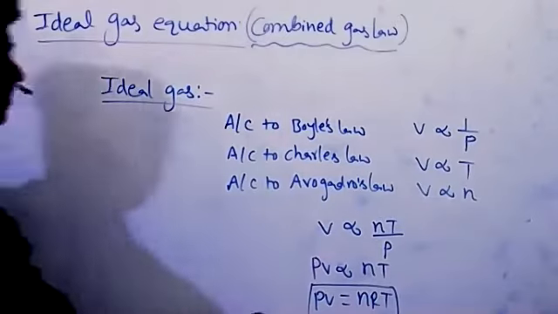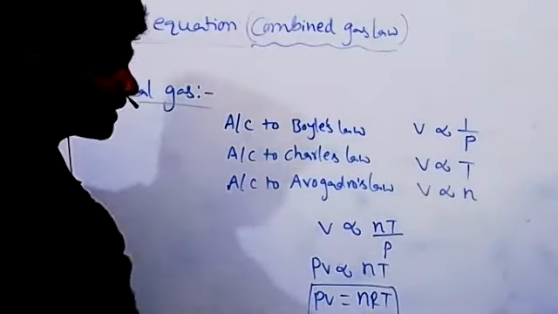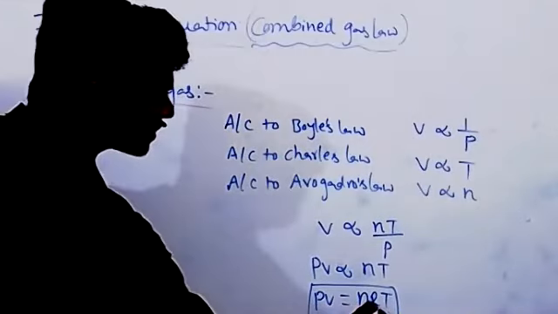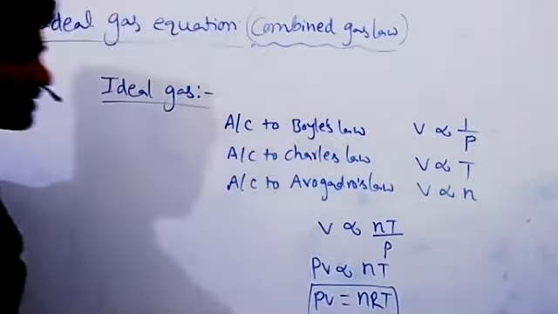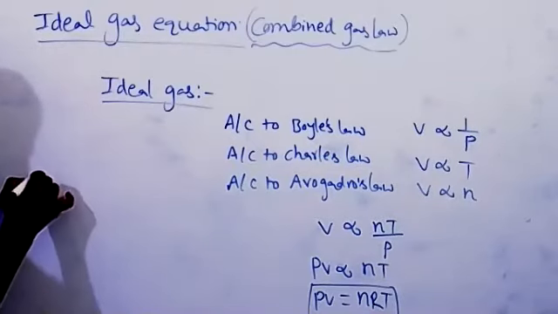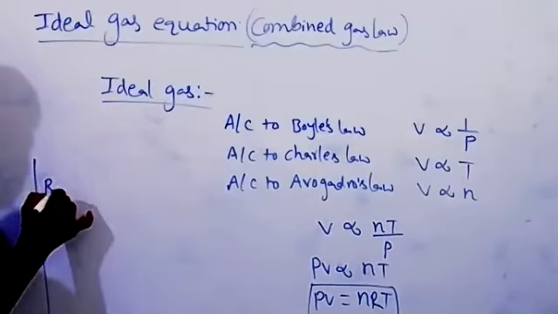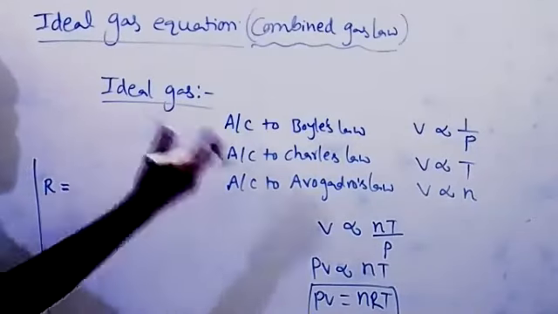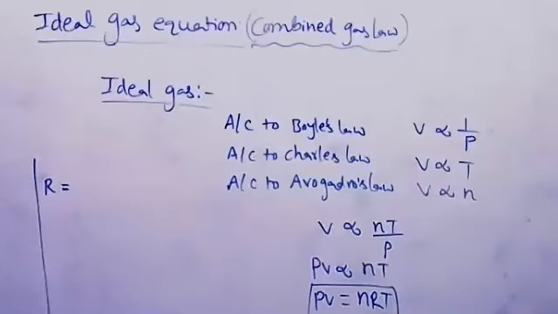Here P is pressure of a gas, V is volume of a gas, N is number of moles of gas, R is gas constant, it has four different values I will write. T is temperature in Kelvins. Suppose for 1 mole of ideal gas we are writing just PV is equal to RT only. So here I'm writing R values, all of you note down this. This R value is used not only in this chapter, but in other chapters, even in the solutions chapter of 12th standard, we used R value, and chemical kinetics also it's coming, electrochemistry also. So I'll note down these four different values.